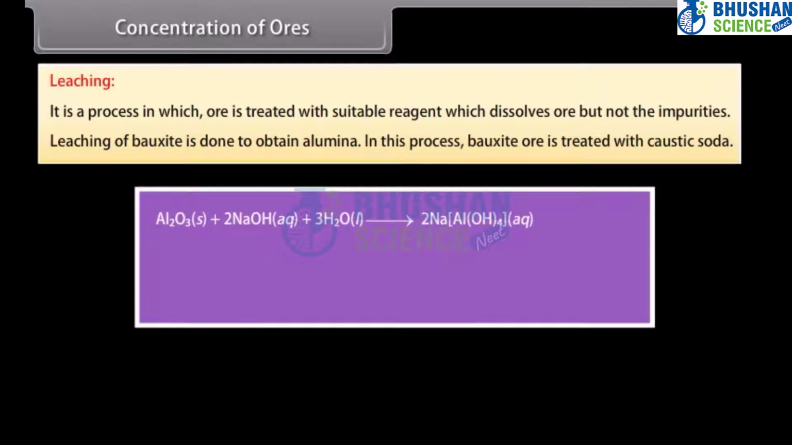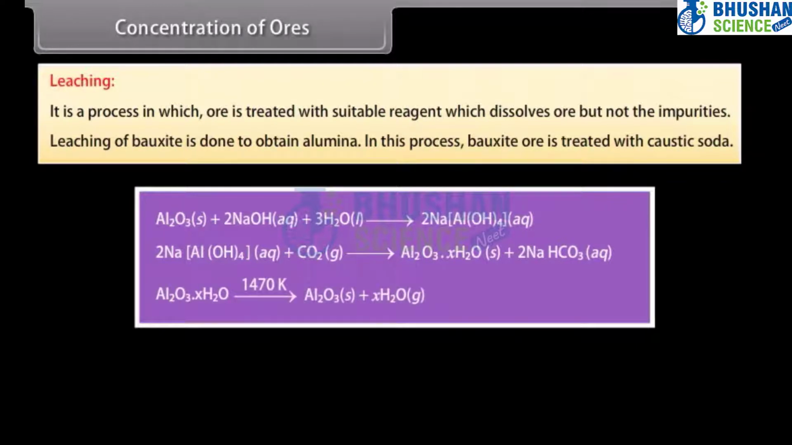Al2O3 dissolves in concentrated solution, leaving behind impurities. The aluminate in solution is neutralized by passing CO2 gas, and hydrated Al2O3 is precipitated. The precipitate of Al(OH)3 is filtered, dried, and finally heated to about 1470 Kelvin to obtain pure Al2O3.